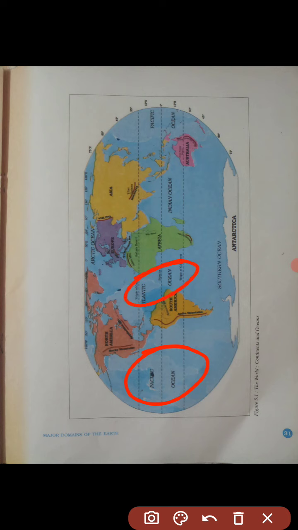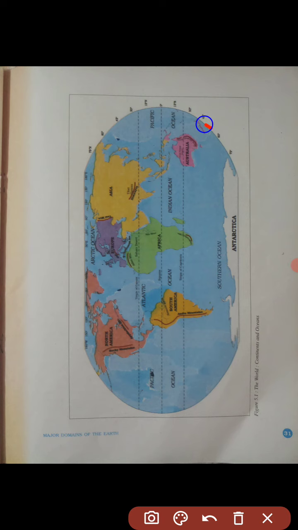These are the two oceans. And the Andes, world's longest mountain range, runs through its length from north to south. South America has the world's largest river, the Amazon.